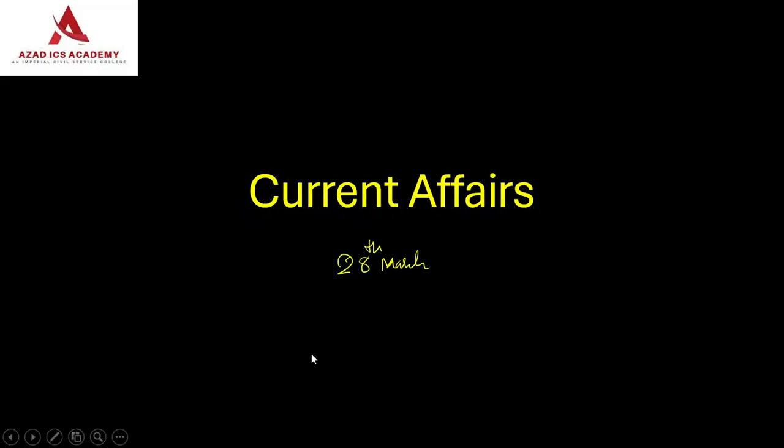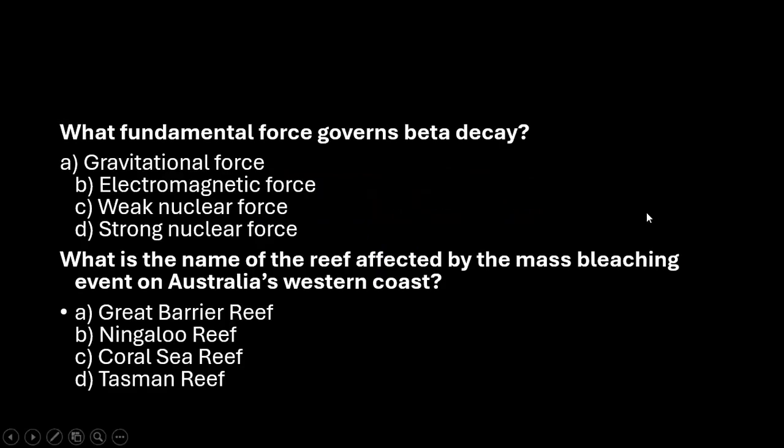Before we go for the topics, we will see the questions that we had discussed yesterday. The fundamental force that governs beta decay is the weak nuclear force. That is the right answer, right? And what is the name of the reef that got affected by the mass bleaching event on the Australian western coast? I think we had seen this very clearly, and that was Ningaloo Reef, right? So these are the two important questions that we had discussed yesterday.